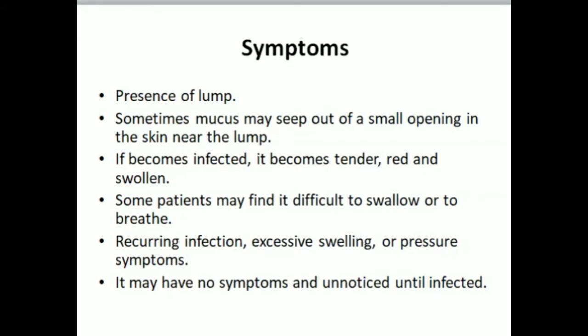Symptoms. The important symptom is the appearance of a lump. Sometimes mucus may seep out of a small opening in the skin near the lump.